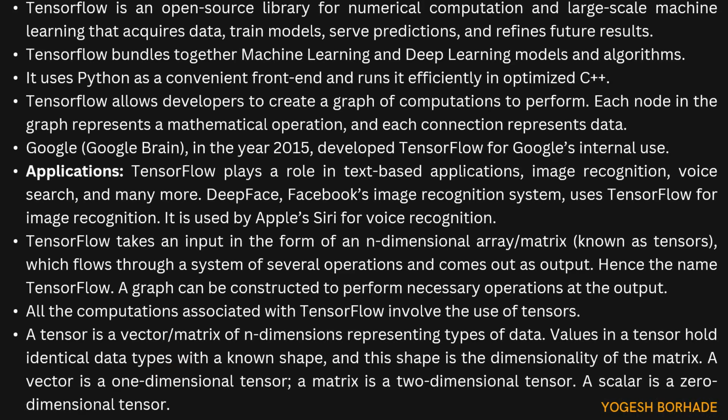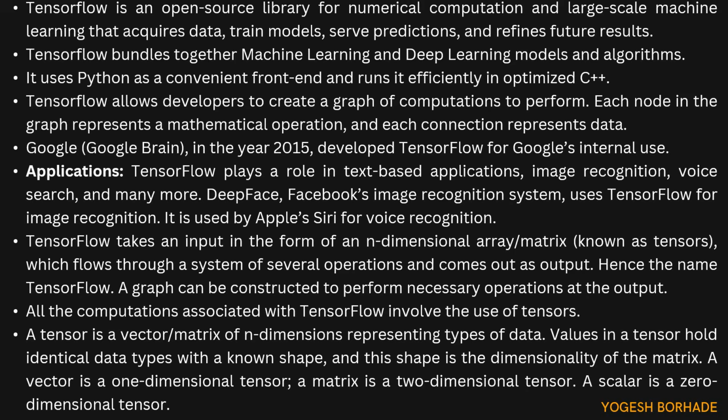Okay, and the shape is the dimensionality of the matrix. So what do I mean by dimensionality of the matrix? For example, if you have considered a two-dimensional matrix, then you will have two dimensions, rows and columns. For example, if I am having a 3 into 3 matrix, there we have 3 rows and 3 columns.